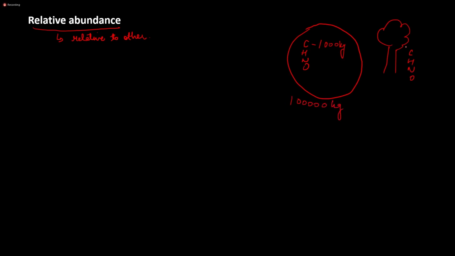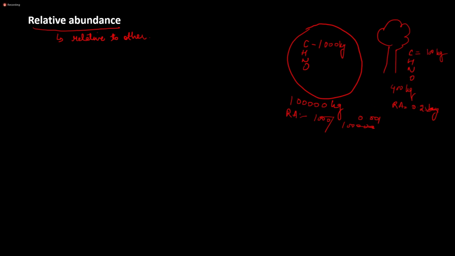While in the case of a tree, suppose it has just 100 kg of carbon, but its overall weight is just, say, 400 kg. Now if someone asks which has the higher relative abundance of carbon, what would be your answer? If you calculate the relative abundance for earth, it will be 1000 by 1 lakh, so 0.01. But in the case of the plant, the relative abundance will be 0.25. So it has the higher relative abundance.